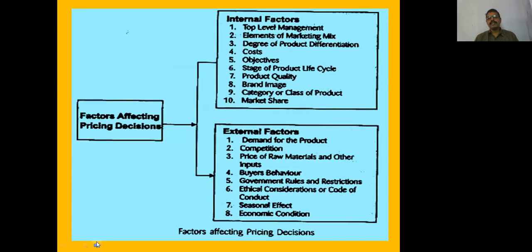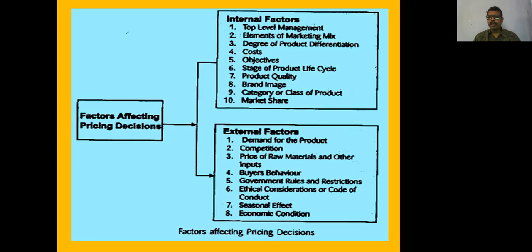Here, various factors affect the pricing. It includes 2 categories of factors: internal factors like top level management, who decide the prices. Next, if they want to differentiate their product from the others, they fix the prices. For example, Fog wanted to differentiate itself from the others after gaining market share, and said that it is only meant for Starbucks customers.